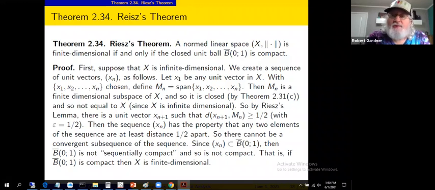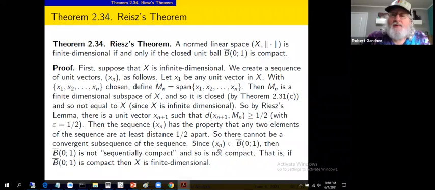in terms of unit vectors. So we can't have this sequence having some sort of convergent subsequence. The terms are always half apart. You can't get a convergent subsequence from this. There can't be a convergent subsequence.